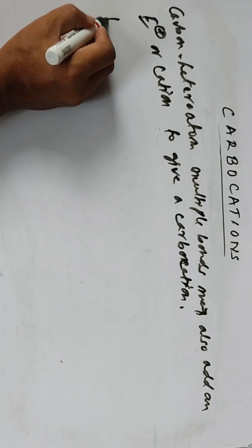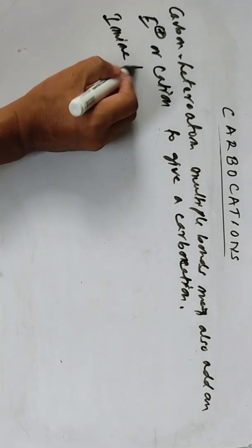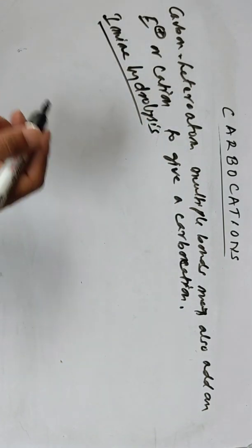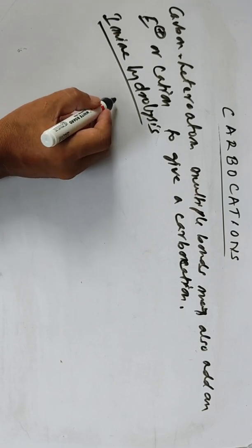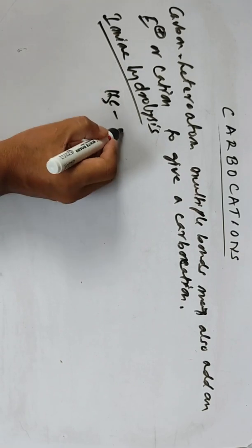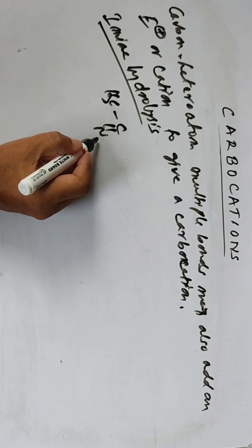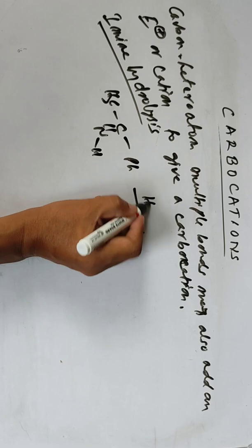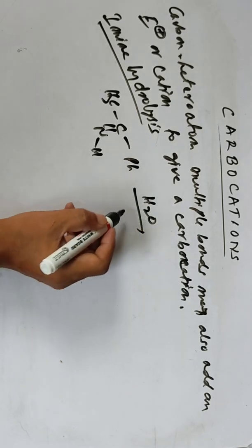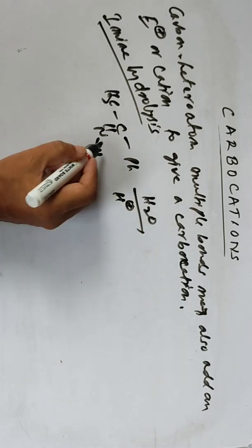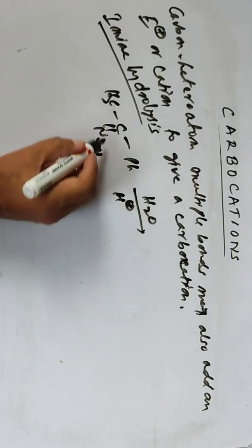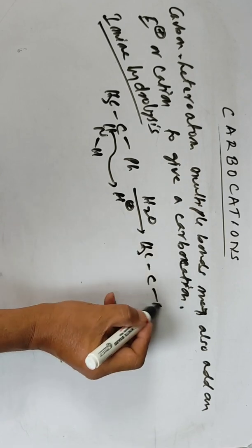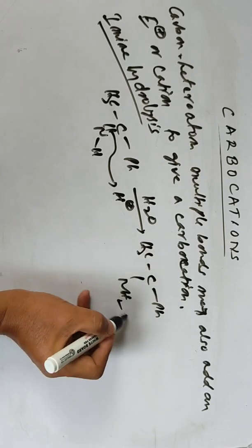For example, say imine hydrolysis. In imine hydrolysis, we observe the formation of carbocations. So let's say CH3-C(=NH)-phenyl, this is an imine. Let's say hydrolysis in water, attack by water. First, this is in presence of acid, so water will attack here, and a carbocation will form, C phenyl with NH2 and positive charge here.